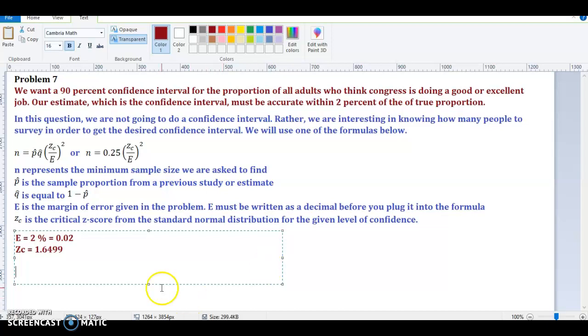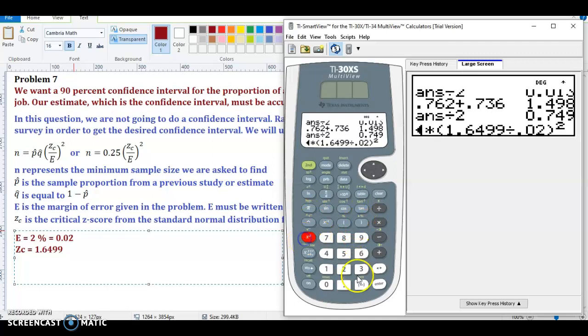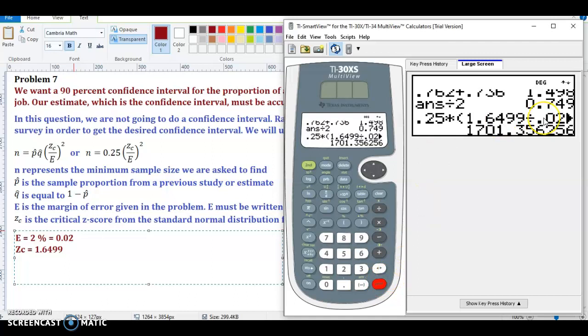So I'm not going to write down the formula here, but basically we're going to plug this into the calculator. We're going to type in 0.25, multiplied by, and then open up some parentheses, and then type in the critical value, 1.6449, divided by the margin of error e, which is 0.02. And we're going to square that. So I'm putting the whole calculation in, which may or may not work for you, but that's how I'm going to do it.